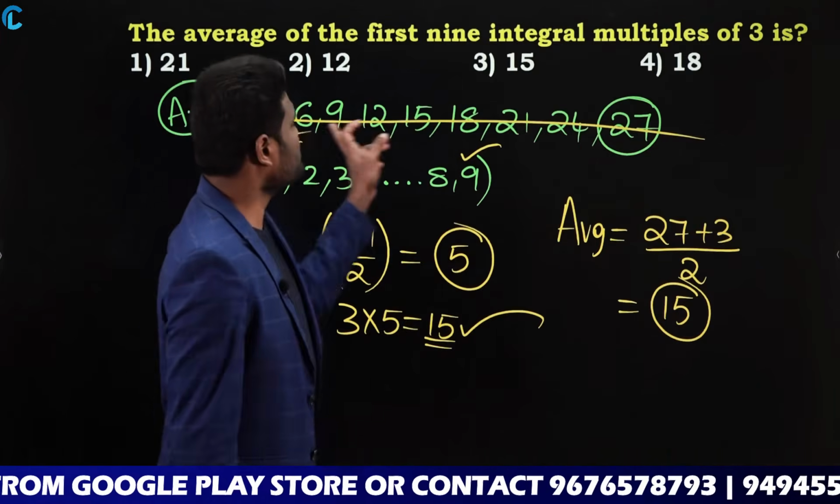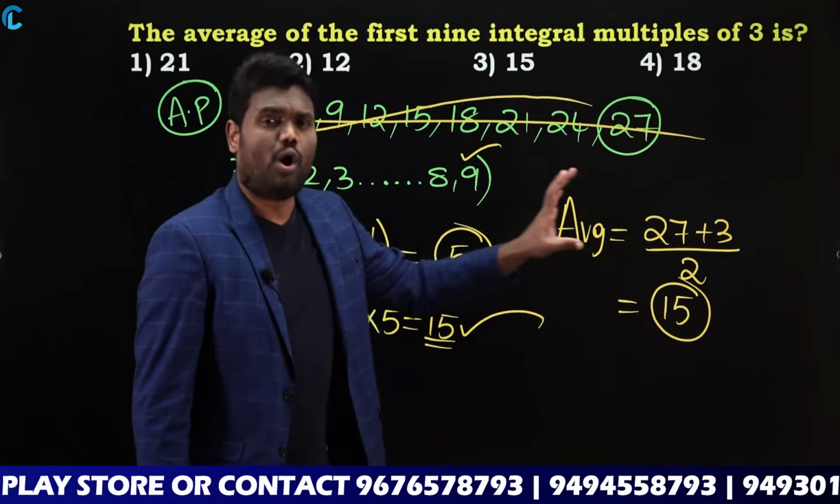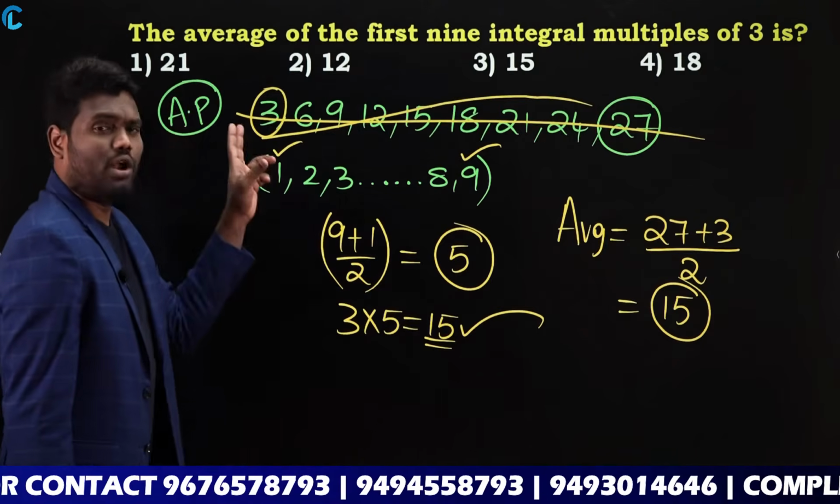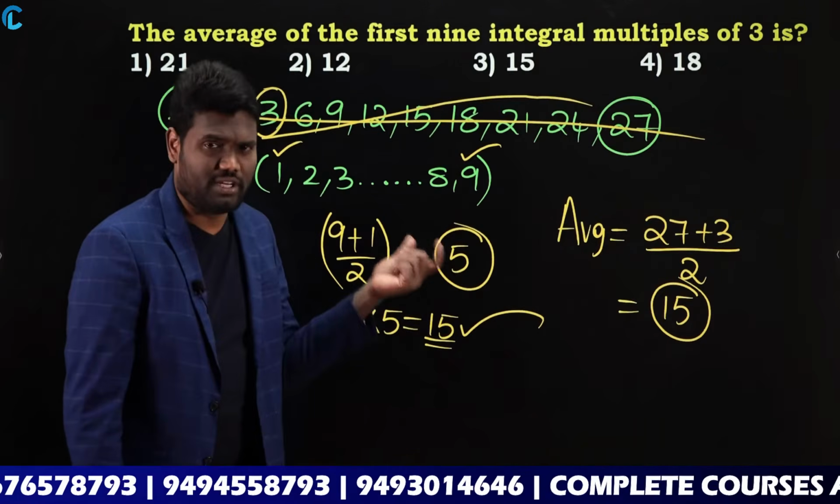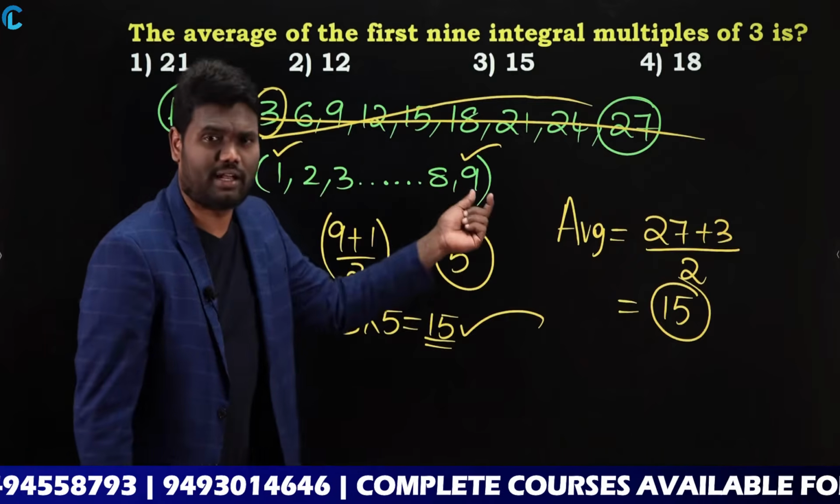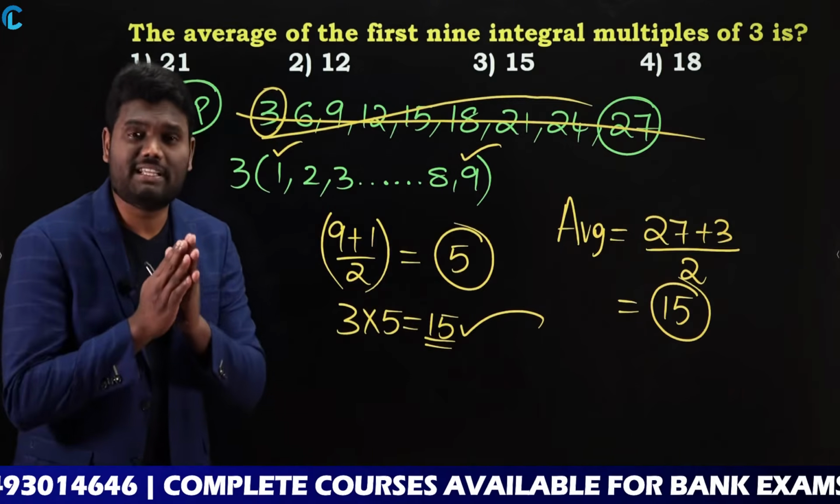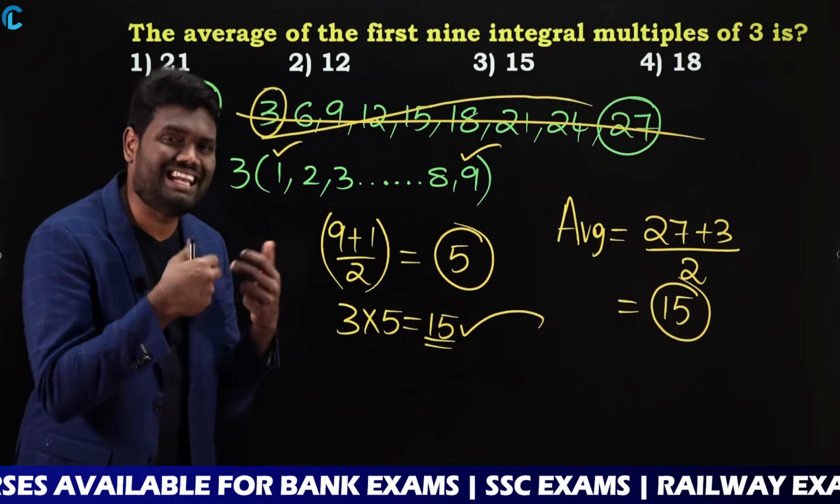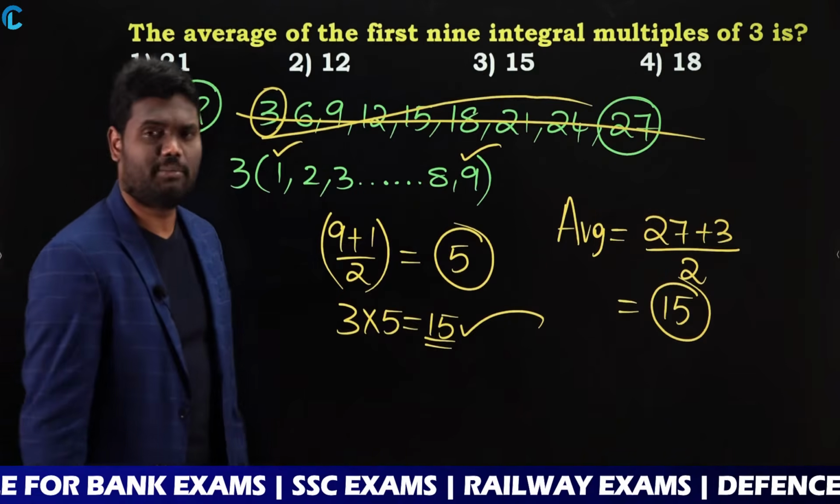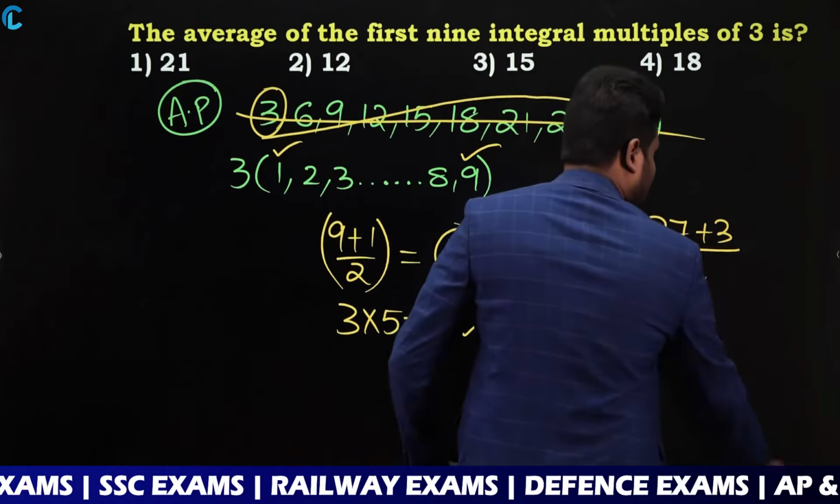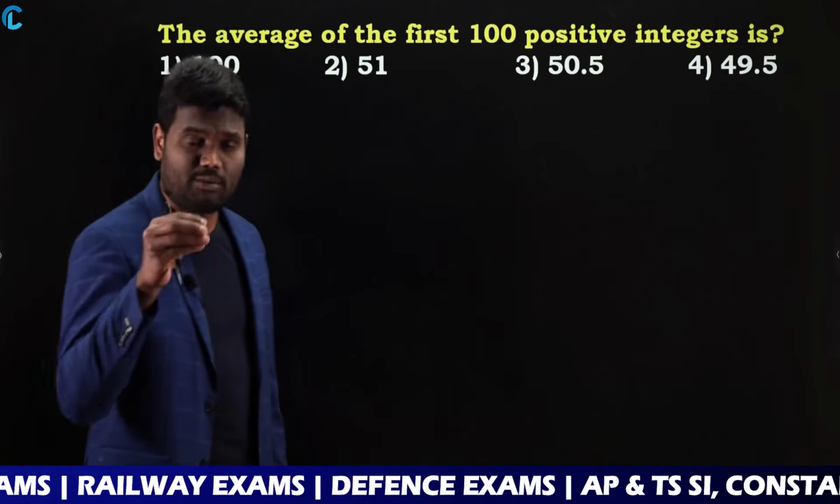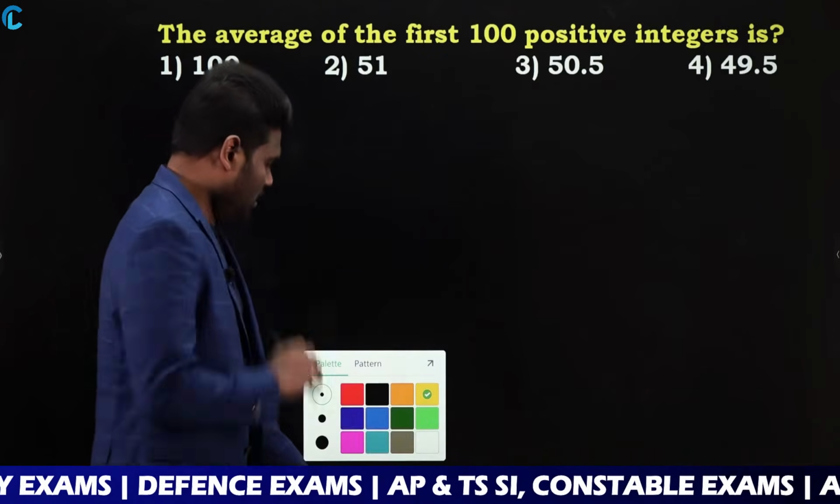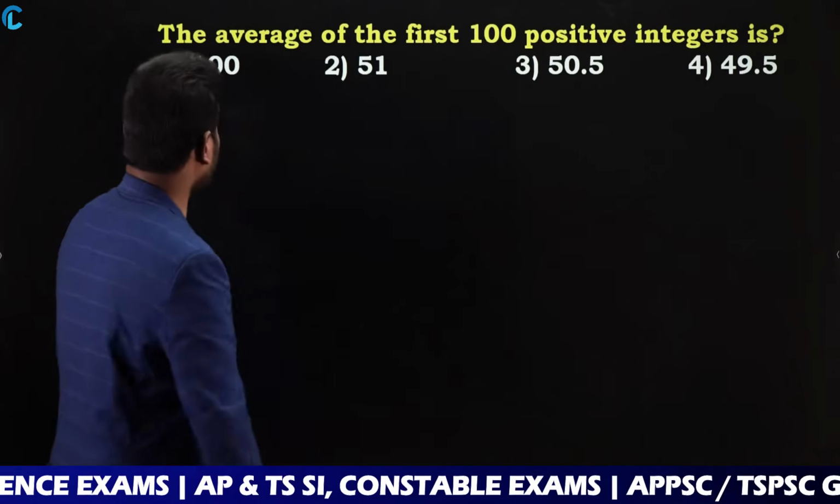So either you can write these multiples and calculate, or else, as you already know that these are multiples of 3 for 1 to 9, the average of the numbers 1 to 9 is nothing but 5. As it should be a multiple of 3, just 3 into 5. So 3 into 5 is nothing but 15. Okay. And all these questions are nothing but questions that were asked in different examinations. Let us look at the next one.